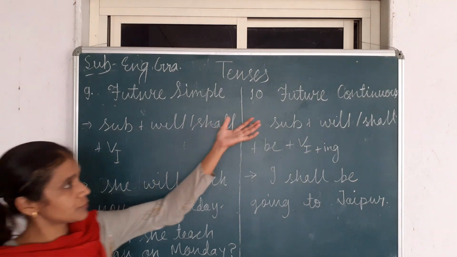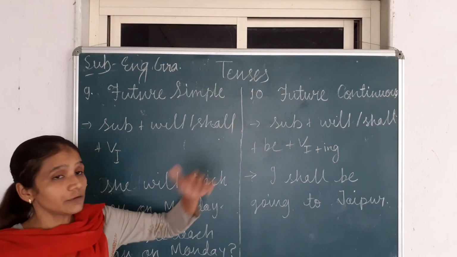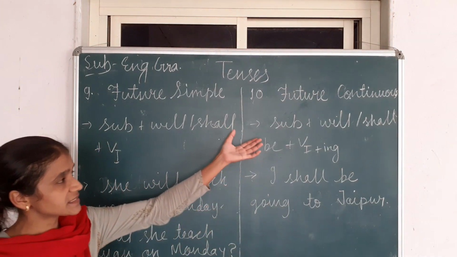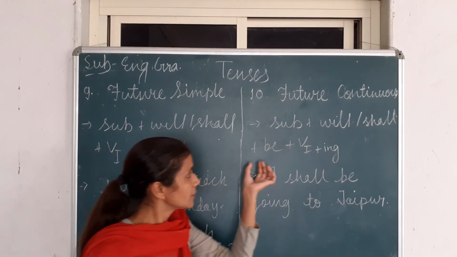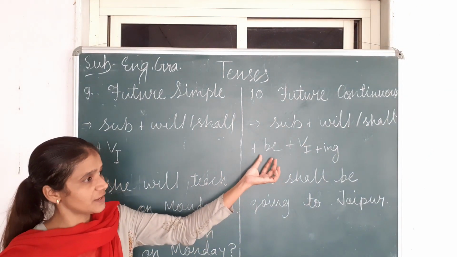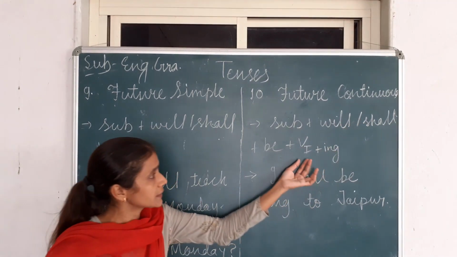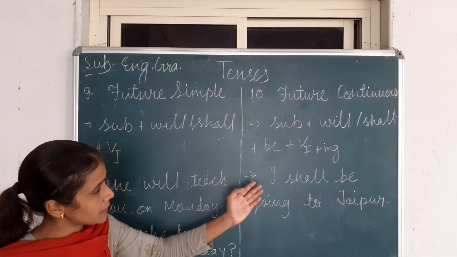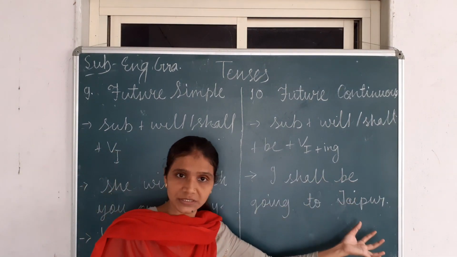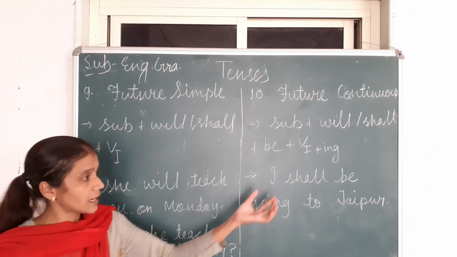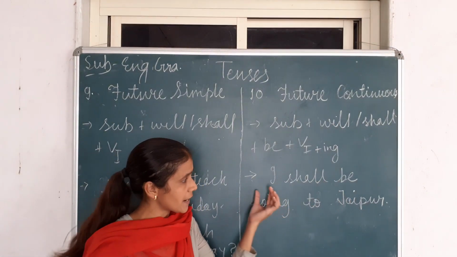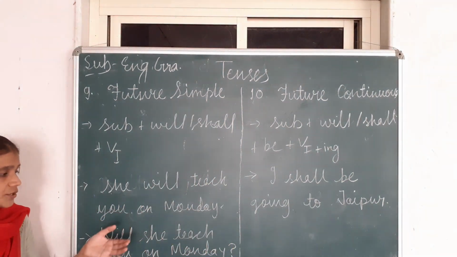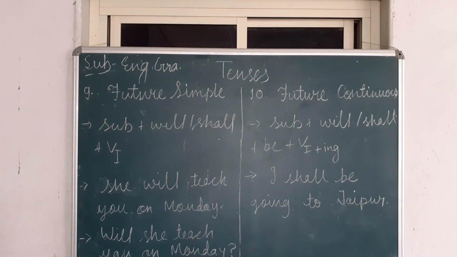Now we will discuss the future continuous tense, when in the future the actions will not be completed. Sentence structure: subject plus will or shall plus be. In future continuous tense we have to use be after will or shall, then the first form of the verb with ing because it's continuous. Now see the example: I shall be going to Jaipur. If we want to make it negative, then after will or shall we use not. I shall not be going to Jaipur. If you want to take a screenshot, you can take it now.